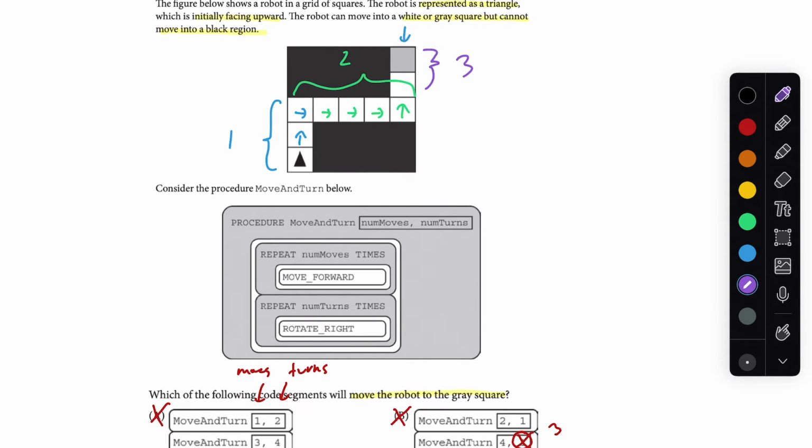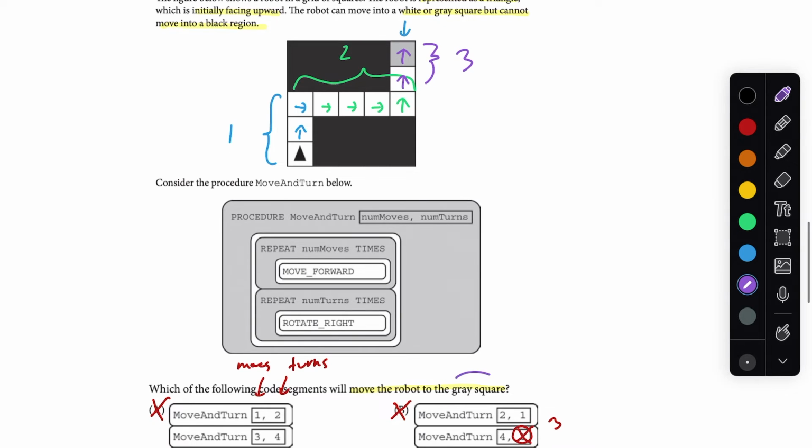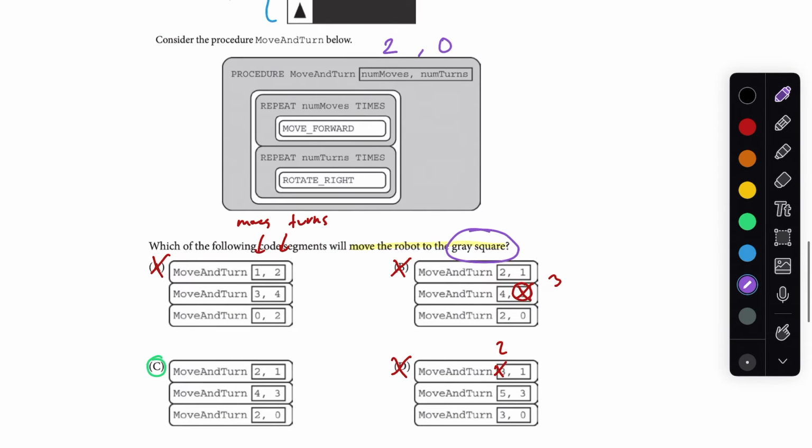So with the third step, we're going to want to move forward once, twice. And we don't actually need to turn at all, right? We've made it to the gray square, so we have accomplished what we were setting out to do. So I would say here we need 2 moves forward and 0 turns. So that does match up with this final step for C. So yeah, the correct answer here is C.